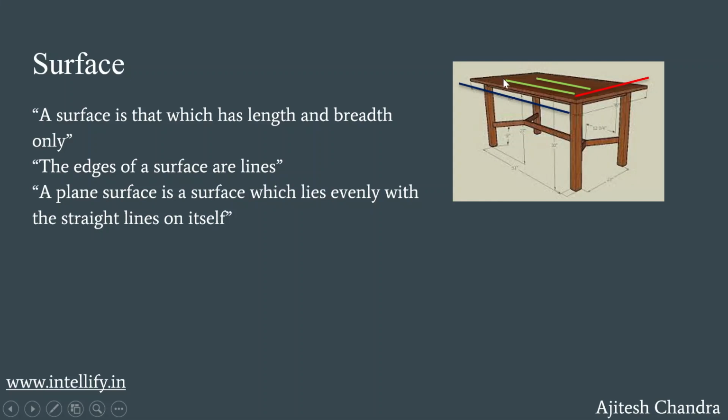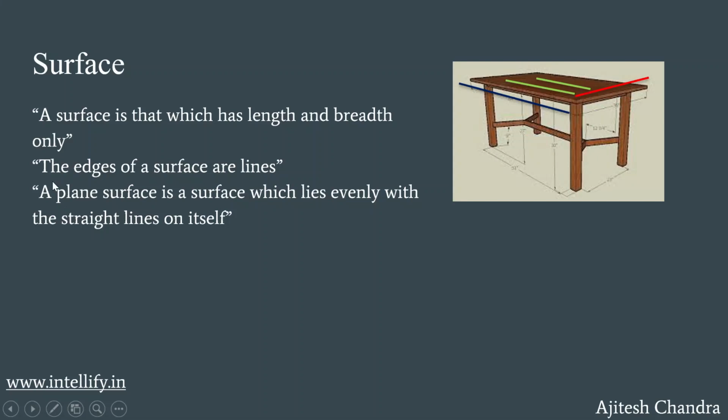So since a line has a length, we can say that yes, a surface also has a length. Now, but what about breadth? We have seen that these lines, when kept very close to each other, will have some distance between them. This distance will be the physical quantity which we call breadth. In this example, we can see that the blue line represents the length of the surface and the red line represents the breadth of the surface, which would usually be the sum of the distances between all the green lines.